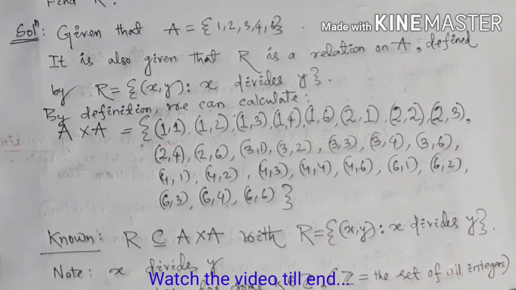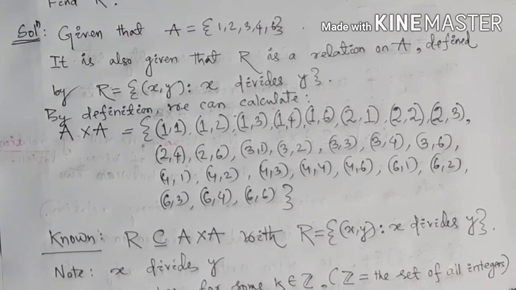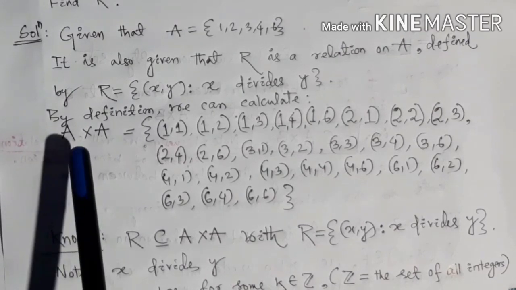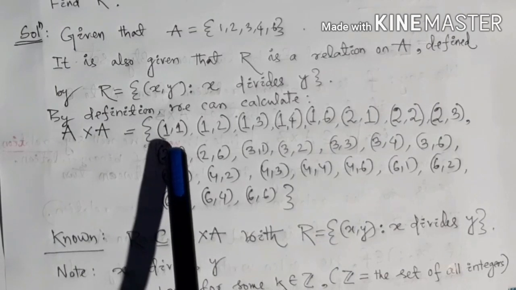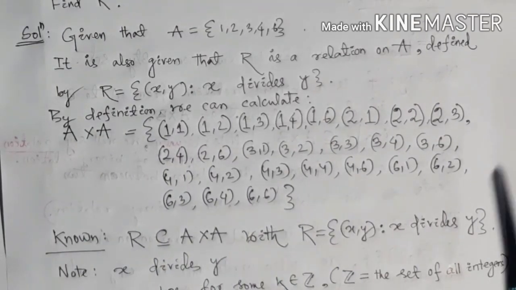First of all, we know that a relation is a subset of A cross B. Here A and B are both equal to A, so I have to find A cross A. I have found A cross A here: (1, 1), (1, 2) up to (6, 6). You can easily find this.